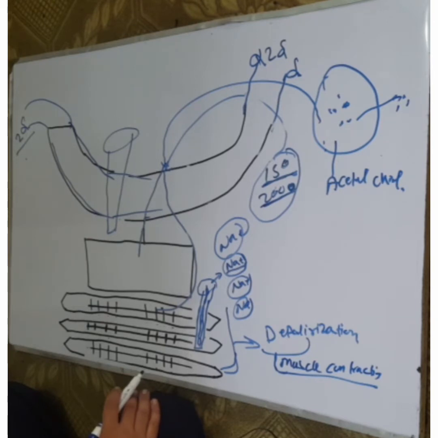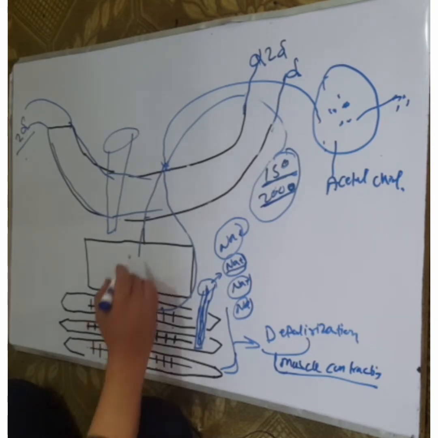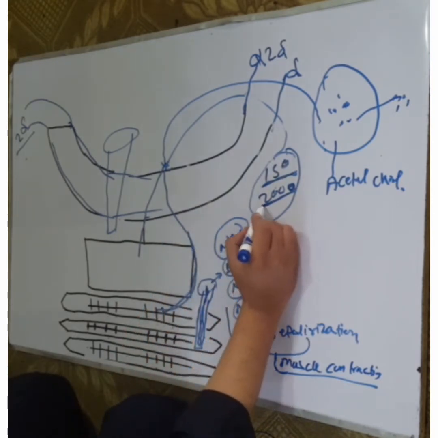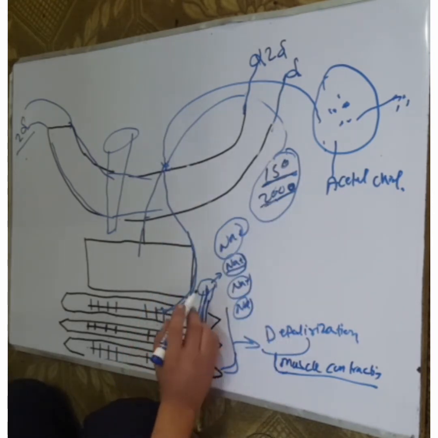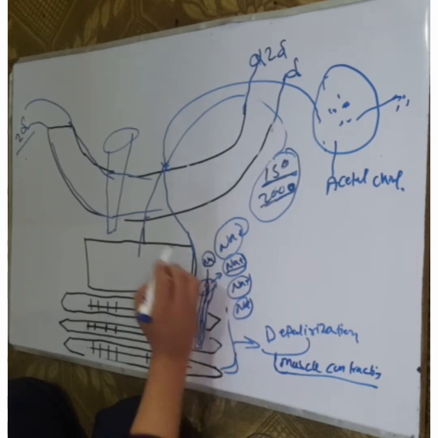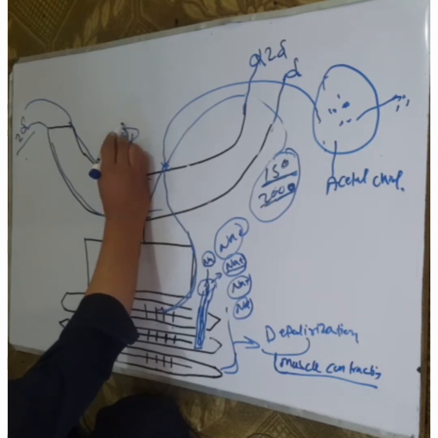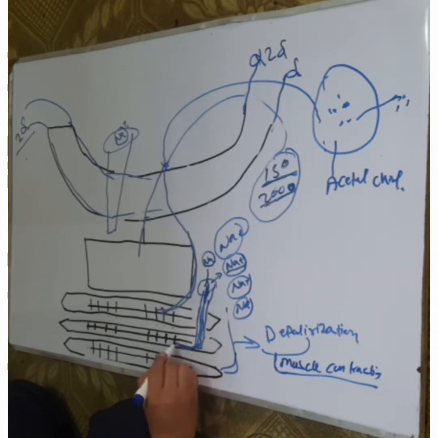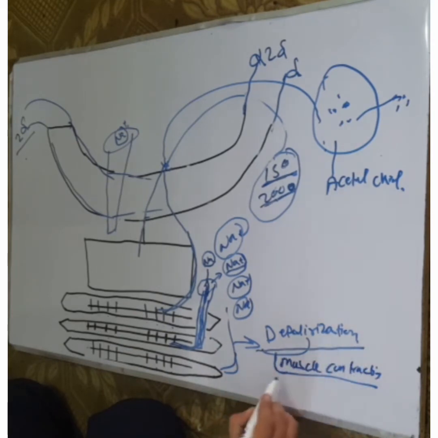When acetylcholine binds at the acetylcholine receptors and goes to the muscles, it opens the sodium channels. This allows the entry of sodium, depolarization of the muscle occurs, the action potential develops, and the muscle contracts.